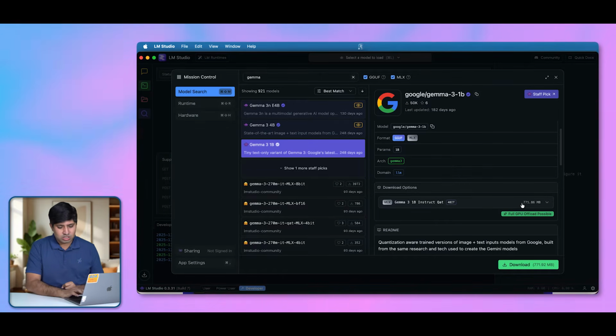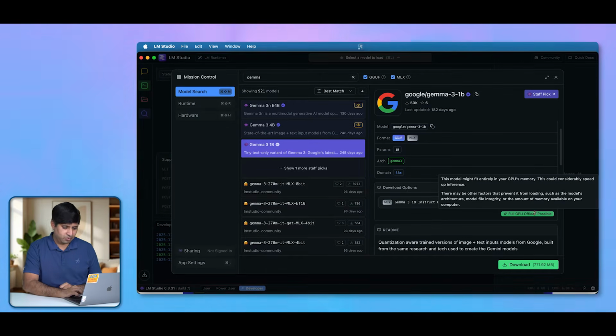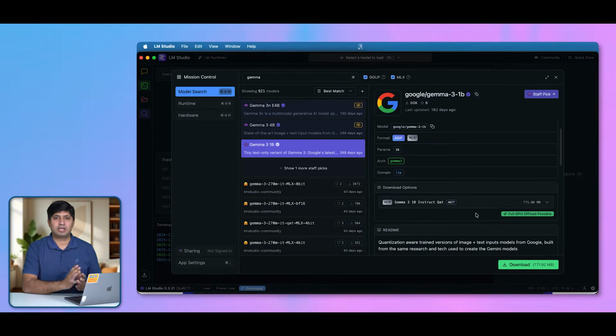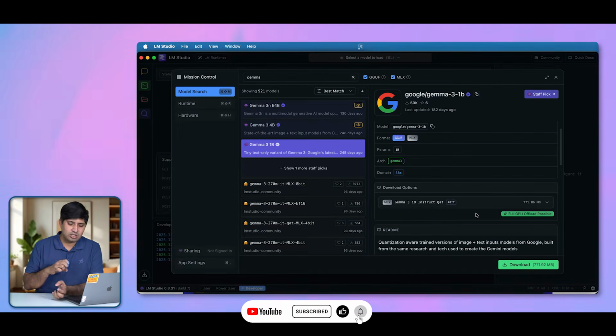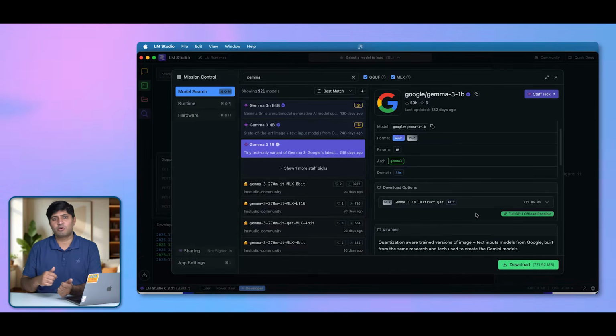But you also see a full GPU offload possible button here. This is a little bit of a notification. What does it mean? It means that when you want to use a huge model that is way beyond the capacity of your system's RAM, you can use it because LM Studio will offload the load from your RAM to your CPU. So let's say that your system has just 8 GB RAM and you want to run a model that is 6 GB in size. Typically when you load a 6 GB model, it is going to need about 9 GB RAM on your system, and you don't have 9 GB RAM. So you can't run a model that is 6 GB in size.